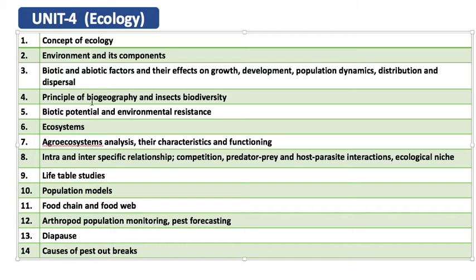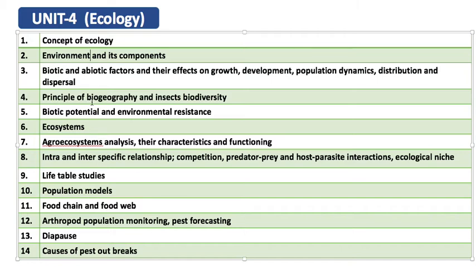Why? Because there is environmental resistance. Environmental resistance is all those factors, maybe biotic or abiotic, which resist the realization of the biotic potential of the species. Means the environmental factors will always resist or break down, so that the insect does not reach its biotic potential.